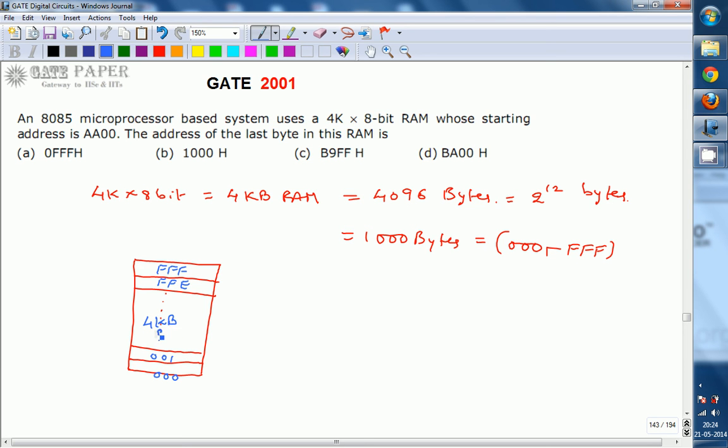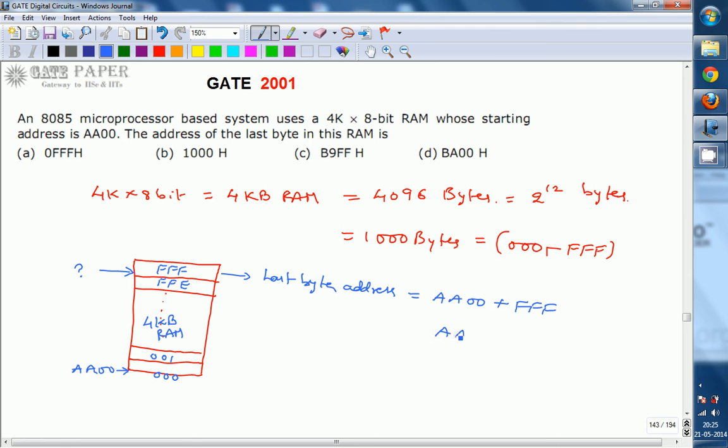This is for an individual RAM, but in the question the starting address is given as AA00. AA00 is the starting address. So what can be the last address here? AA00 should be added with FFF, so that will be the last byte address. The last byte address is the starting byte address AA00 plus the last offset, which is FFF.